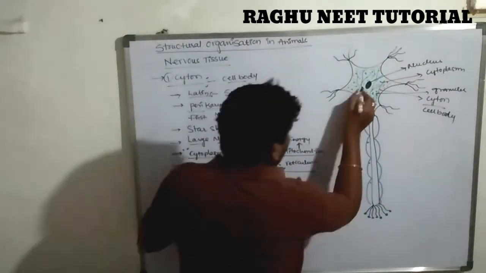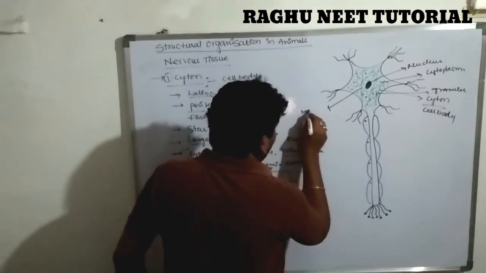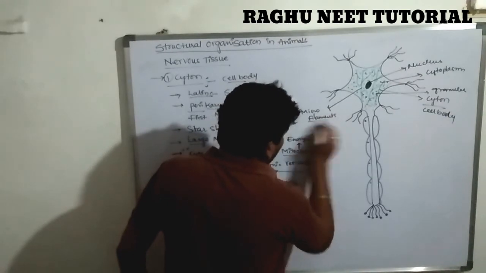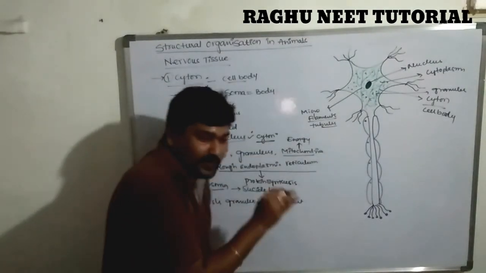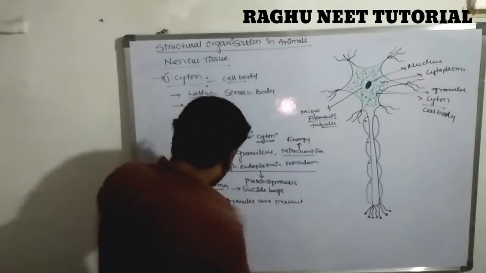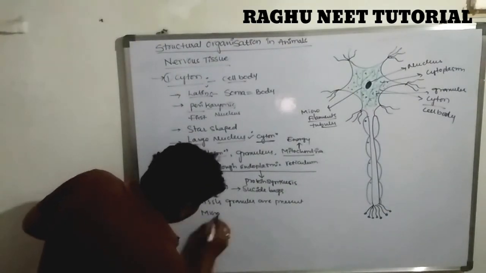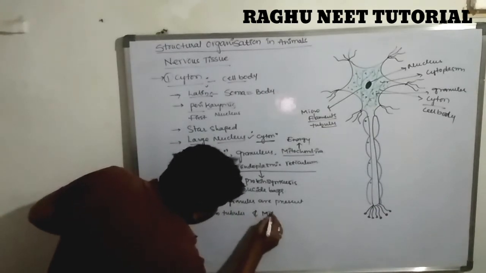These are also present in the cytoplasm region. So the cytoplasm contains microtubules or microfilaments.